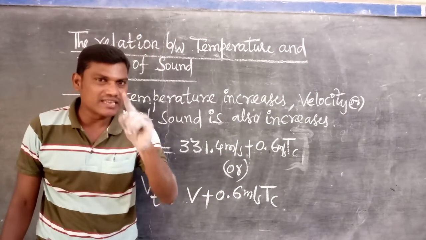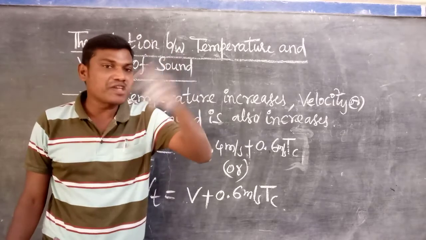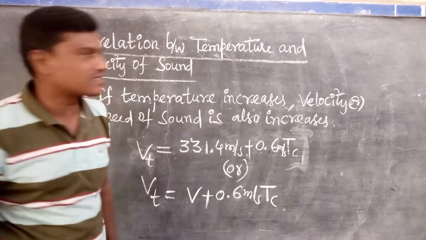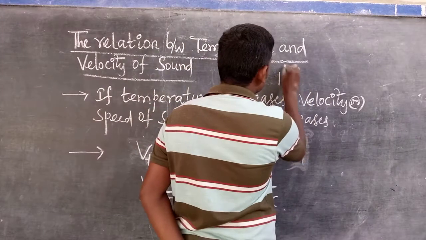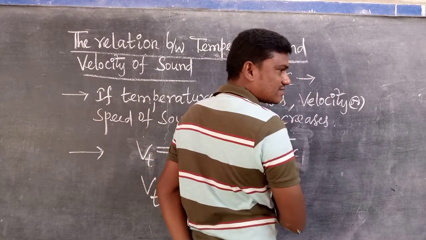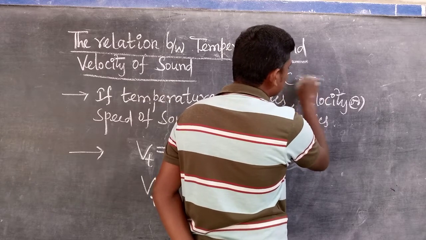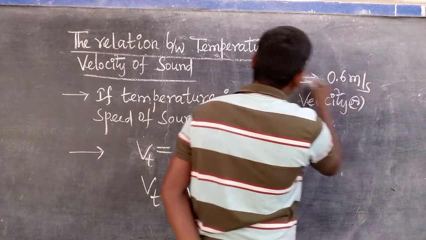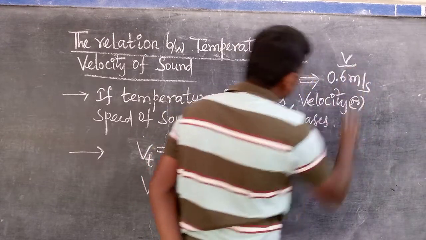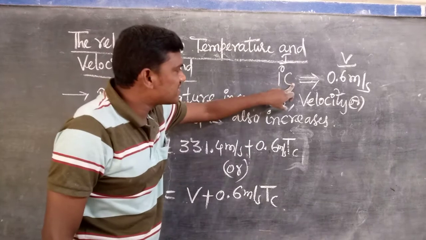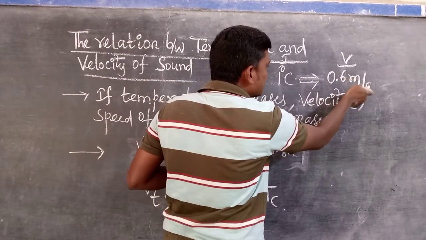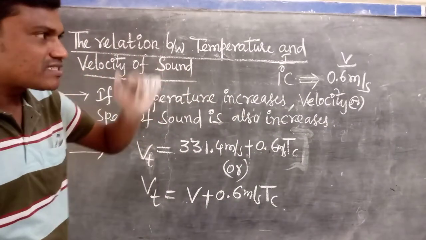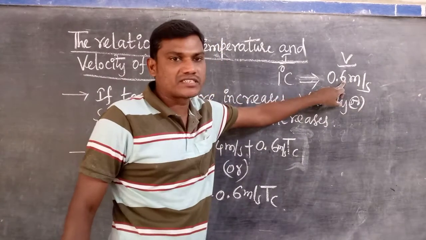For every 1 degree Celsius rise of temperature, the velocity of the sound particles increases by 0.6 meter per second. It is the temperature, it is the velocity.